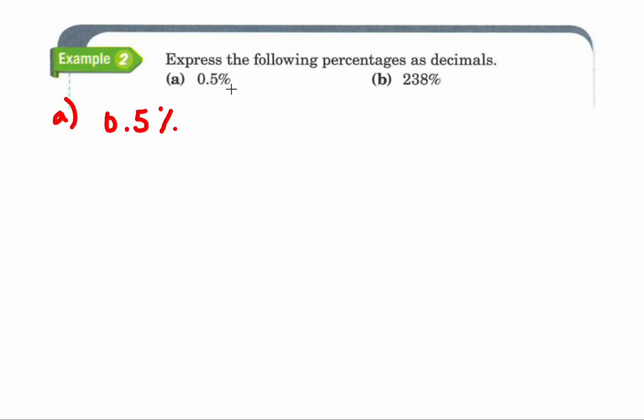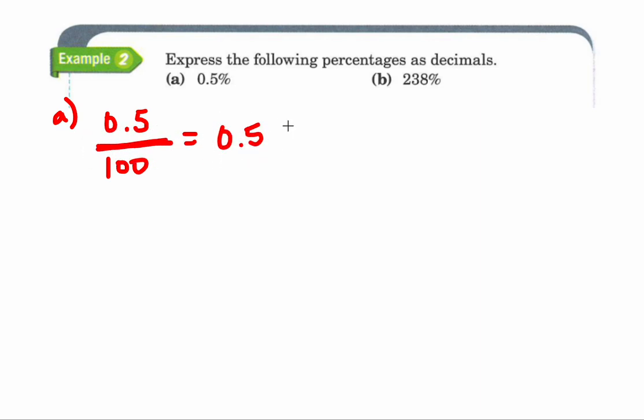So let's write this down, 0.5%. Now percent, if you remember, is out of 100 or divide by 100. So I gotta write it as this fraction now, 0.5 or 5/10 out of 100. Now to make it into a decimal, remember, this just means divide by 100.